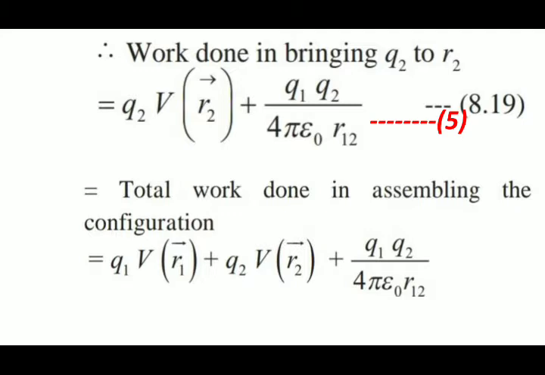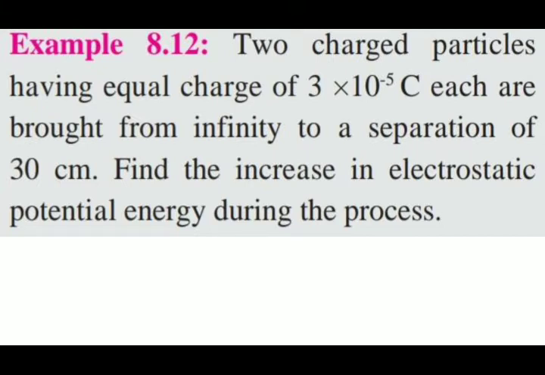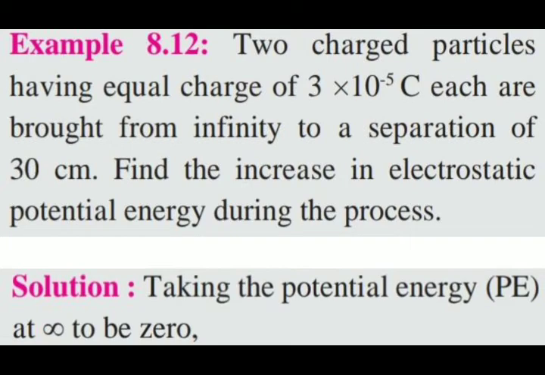So let's see an application of this formula. Here we have two charged particles having equal charge of 3 into 10 raised to minus 5 coulomb each, brought from infinity to a separation of 30 centimeter. Find the increase in electrostatic potential energy during the process. So what we have to do? First of all, we take the potential energy at infinity to be 0.